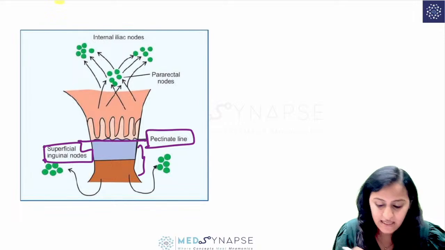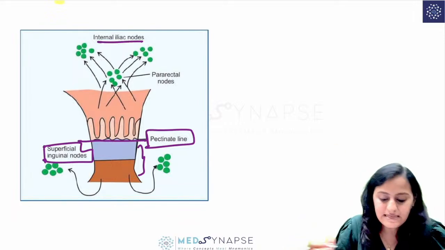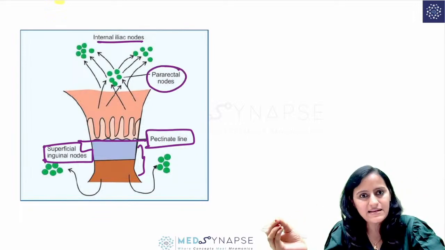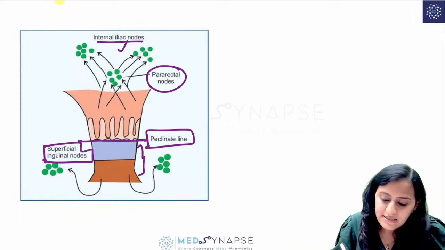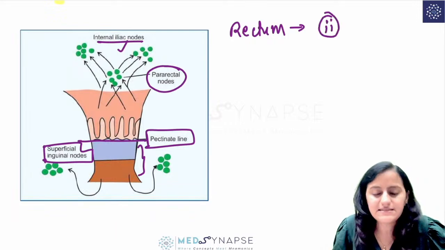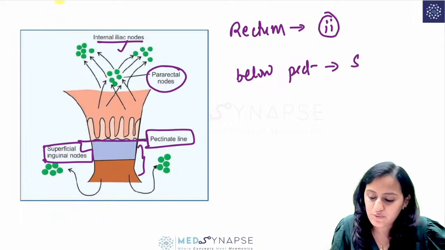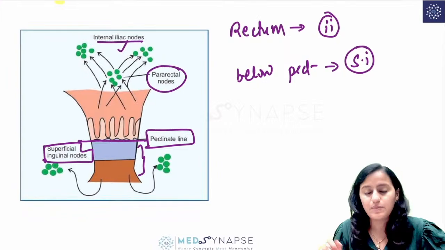Where does this drain? Superficial inguinal lymph nodes. Above that, it is internal iliac lymph nodes, right? The rectum drains first into pararectal lymph nodes, and then into the internal iliac lymph nodes. So rectum above the anal canal, that is internal iliac lymph nodes. Below the pectinate line, superficial one, it is superficial inguinal lymph nodes.